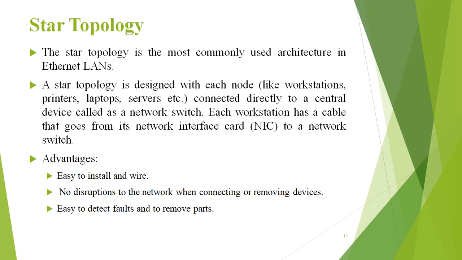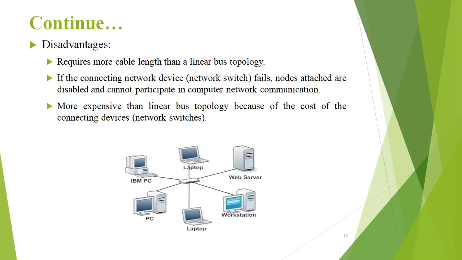Advantages: it is easy to install and wire. There is no disruption to the network when connecting or removing devices. It is easy to detect faults and remove parts. The disadvantage of star topology is that it requires more cable length than a linear bus topology. If the switch fails, then the whole communication network fails. It is also more expensive than linear bus topology because a switch is required and the cabling is required.